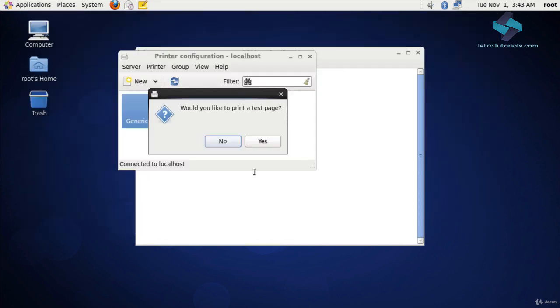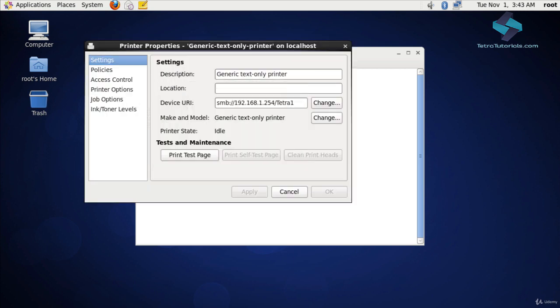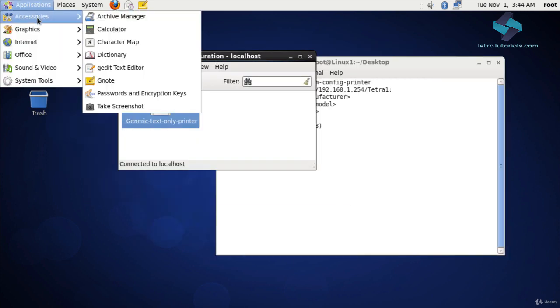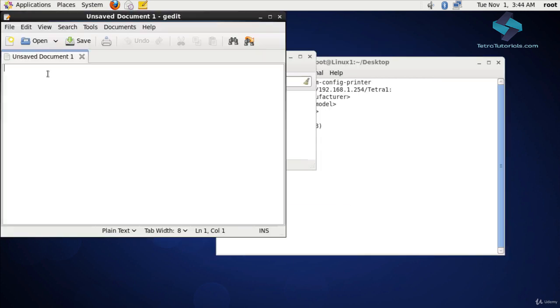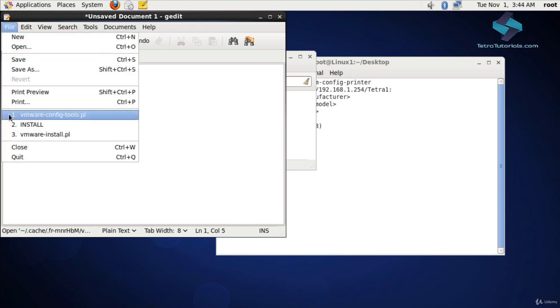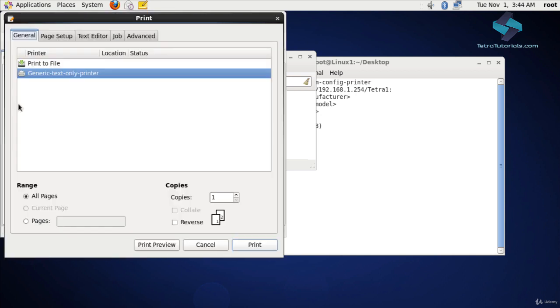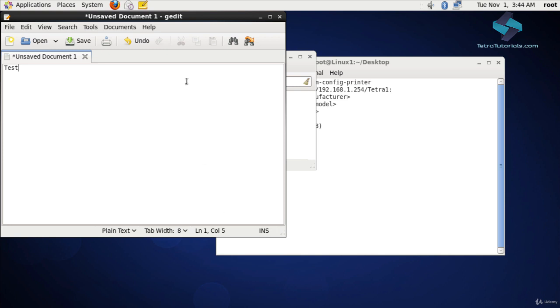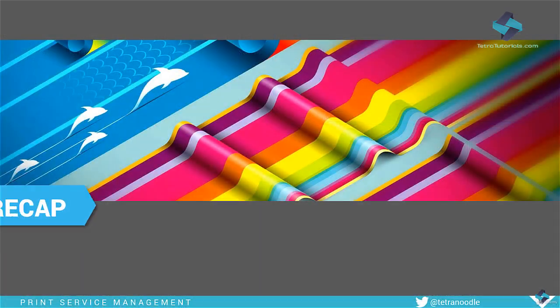Now you are presented with a dialog which gives you an option to print a test page. Let's dismiss this dialog because you can only send plain text to this printer. Let's open a text editor, type some text, say test. Now let's go ahead and print this document. Click File and then click Print. Now on this print dialog, let's select our network printer and click Print. And there you go. It is that easy to print from Linux to shared Windows printers.